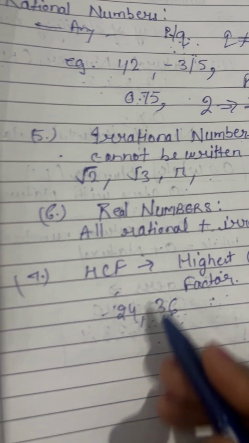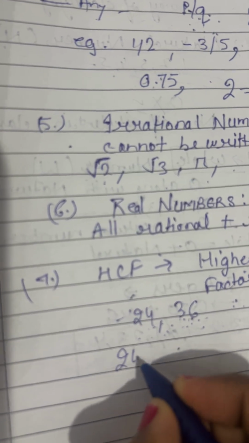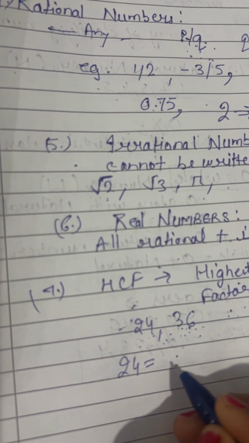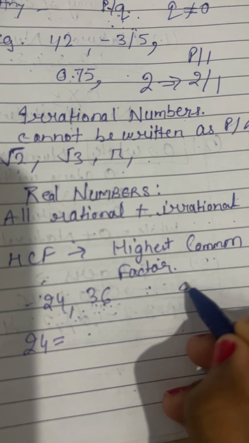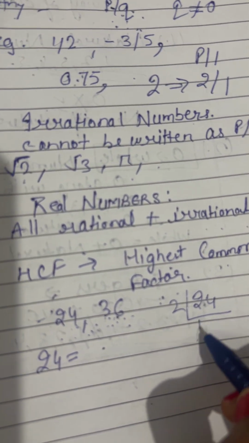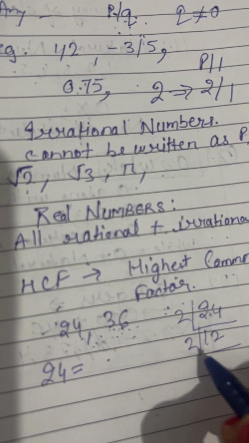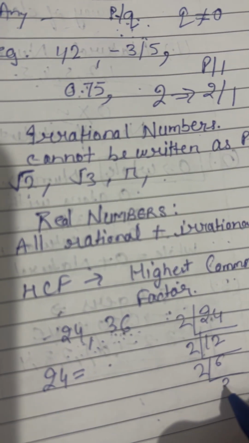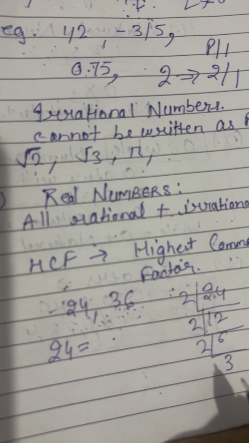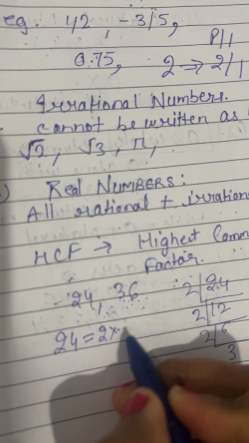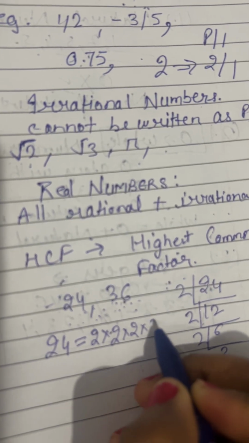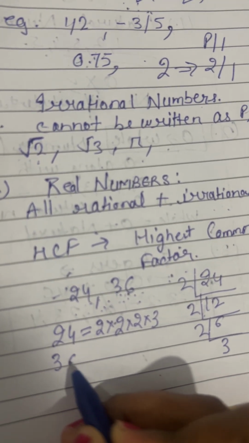So for example, let's do the factors of 24. So factors of 24 would be 2 into 2 into 2 into 3. Okay, next is 36.